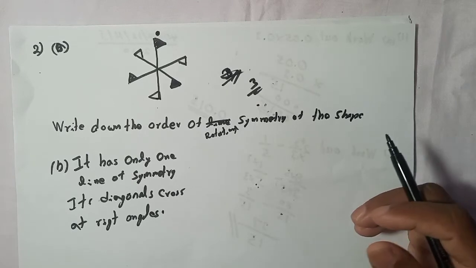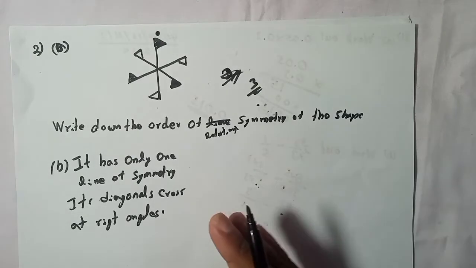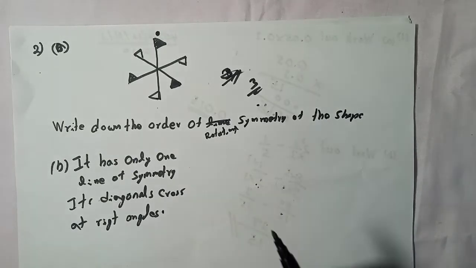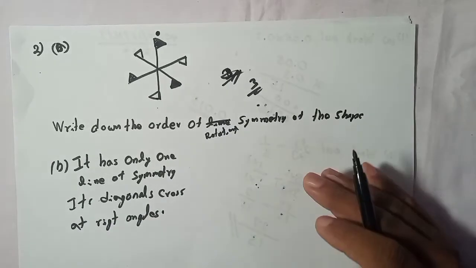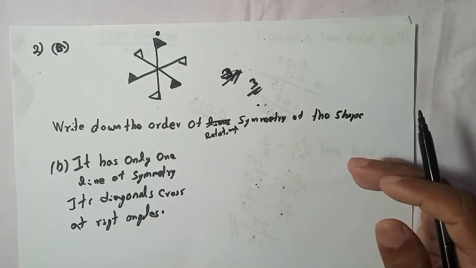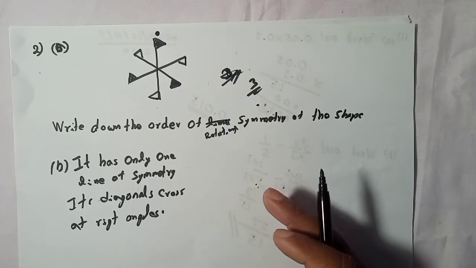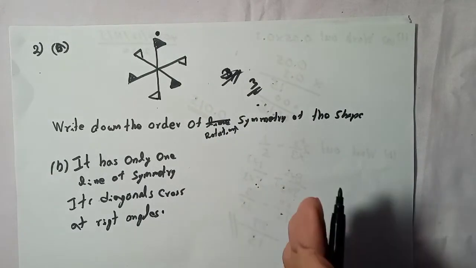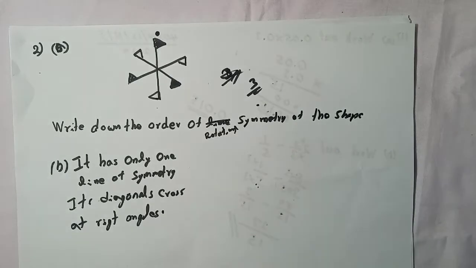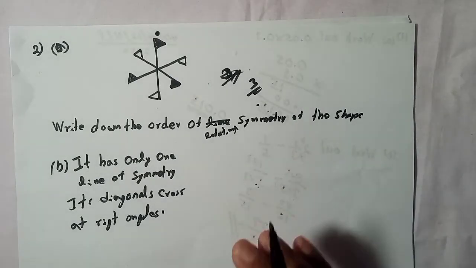For example, the kite, the symmetrical trapezium, and the isosceles triangle have only one line of symmetry. But it is not only one condition here; we have two conditions. It has one line of symmetry and also diagonals crossing at right angles.